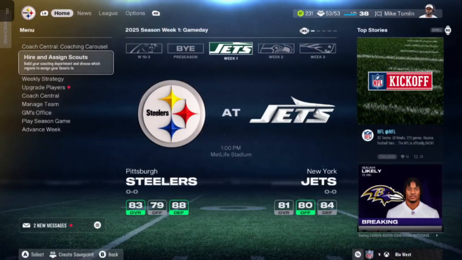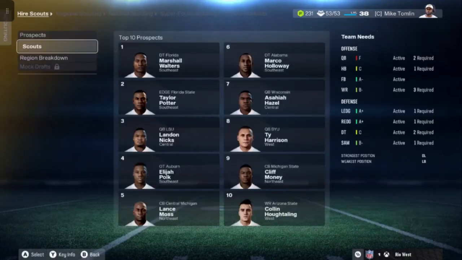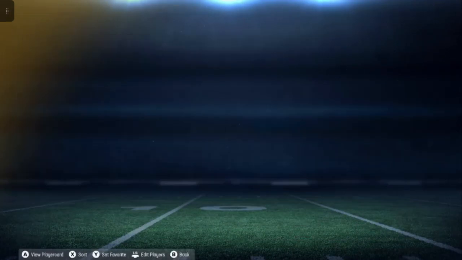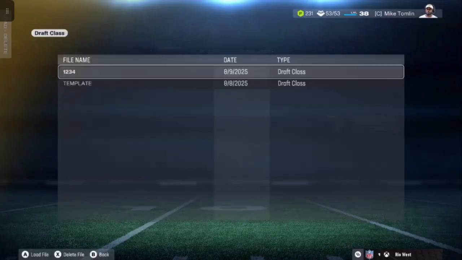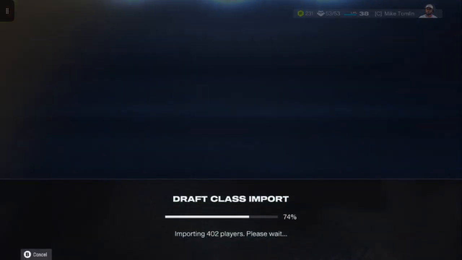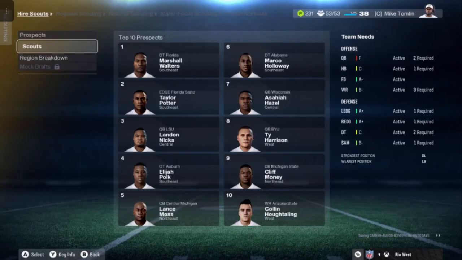All right. So we're going to back out. Now we're going to go back into it. And we're going to go back in there. But this time I'm going to import local file. I'm going to import that file 1, 2, 3, 4, which is the exact same draft class as the one that's already in here. So we're going to take that. We're going to import it.